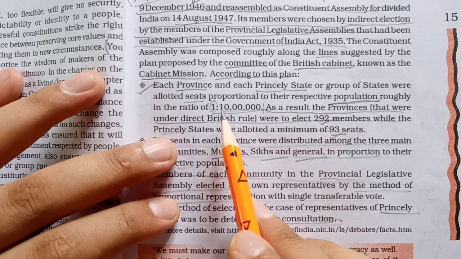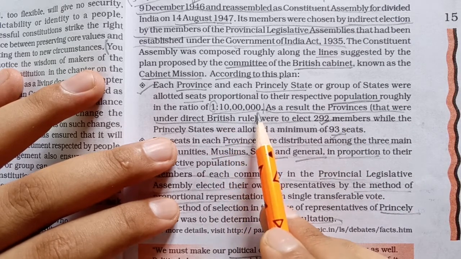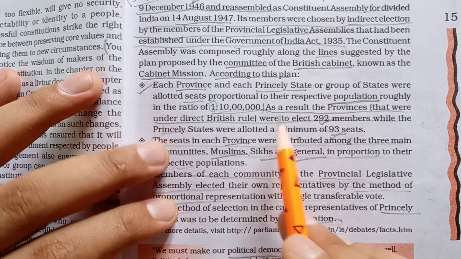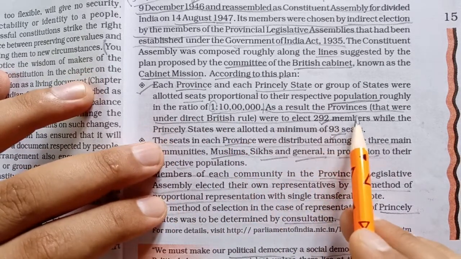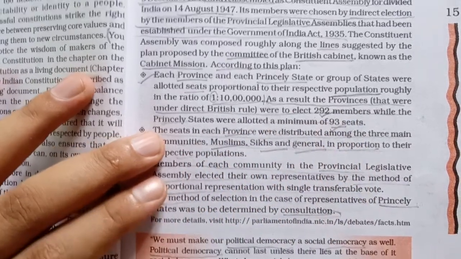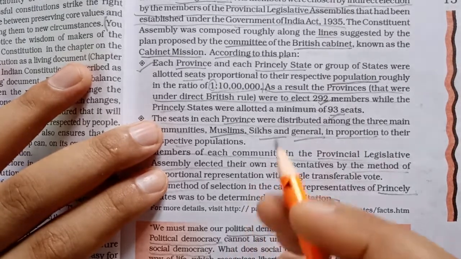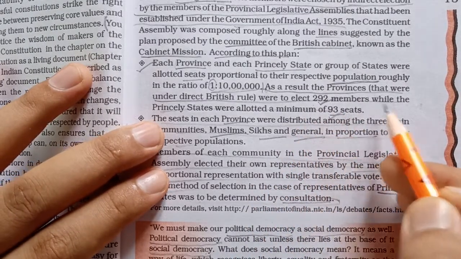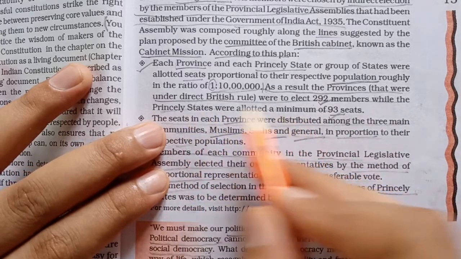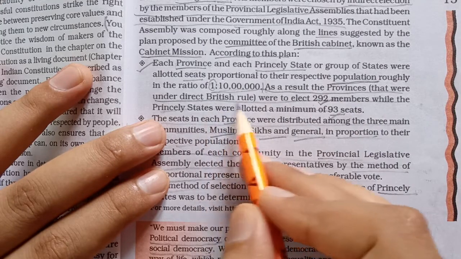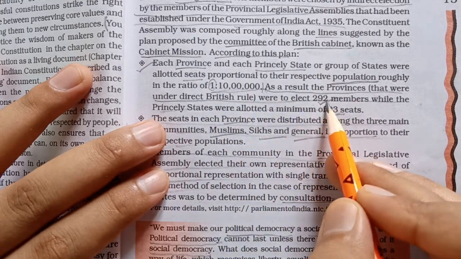The proportion will be 1 per 10 lakh. If the population is 70 lakhs, it means we will get 7 seats. As a result, the provinces under direct British rule were to elect 292 seats or members.